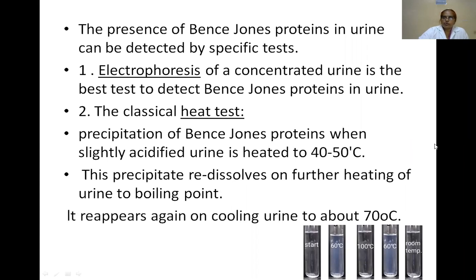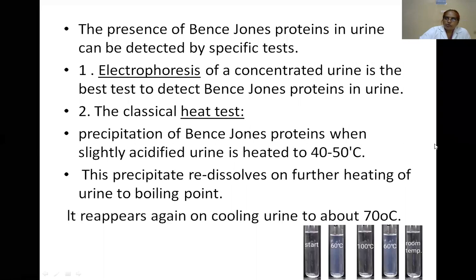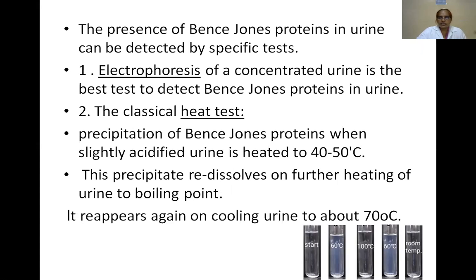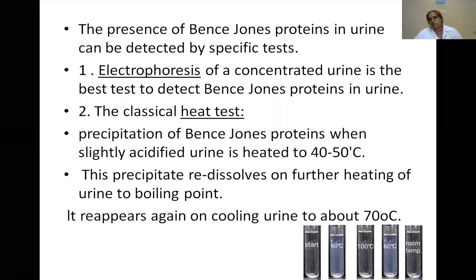That means Bence Jones proteins are present: when urine containing them is heated at 40 to 50 degrees Celsius, precipitation occurs.